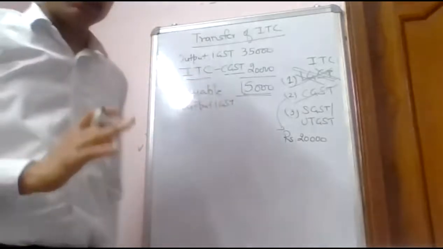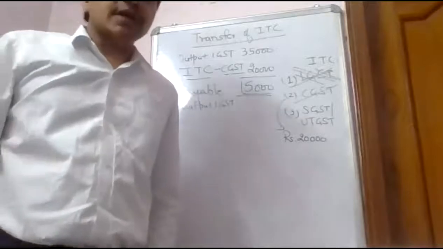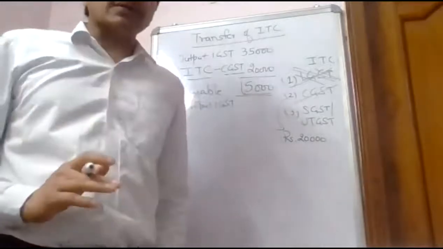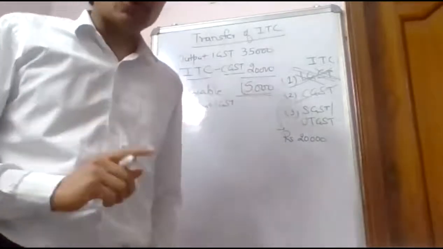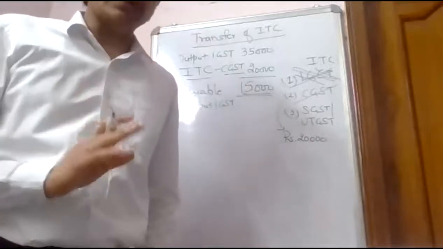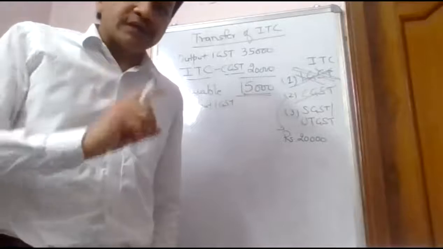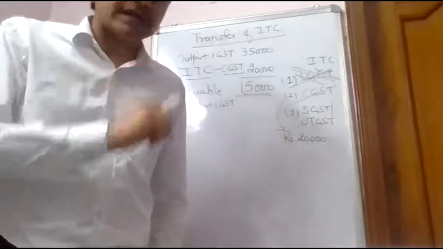Now, how much is the balance payable? Output IGST. I am not supposed to pay 35,000 rupees because I have utilized my 20,000 rupees, and the balance I need to pay is only 15,000 rupees. But can you think of those situations which have happened simultaneously here?